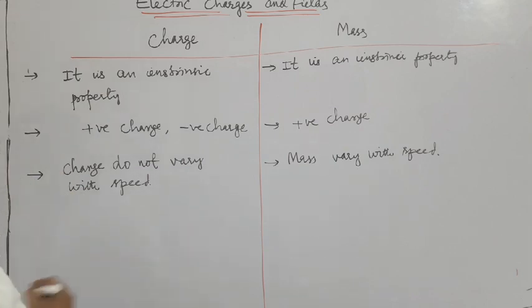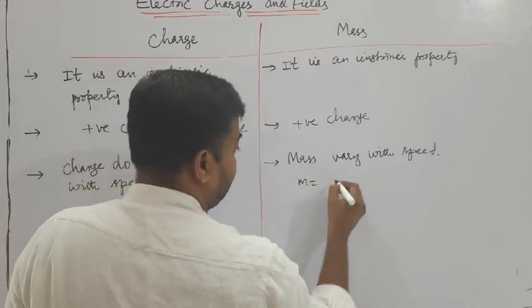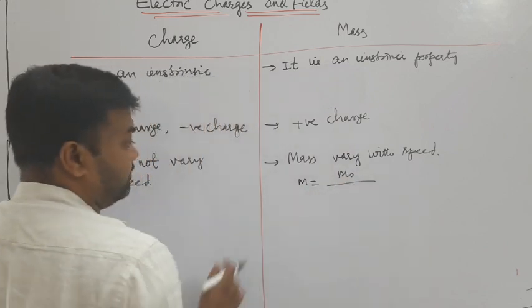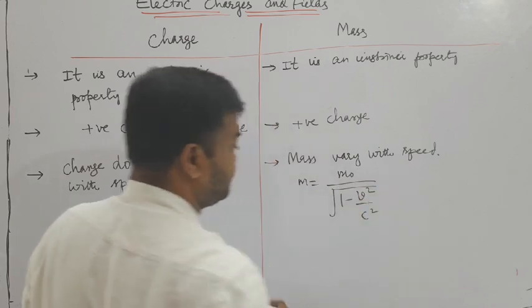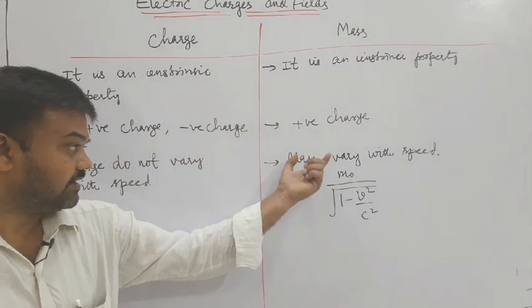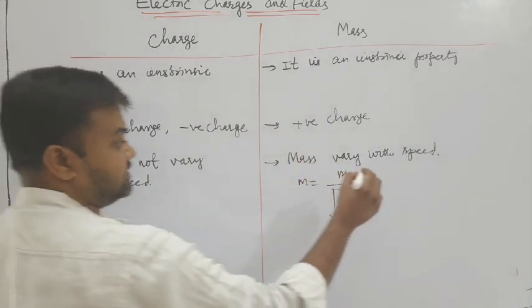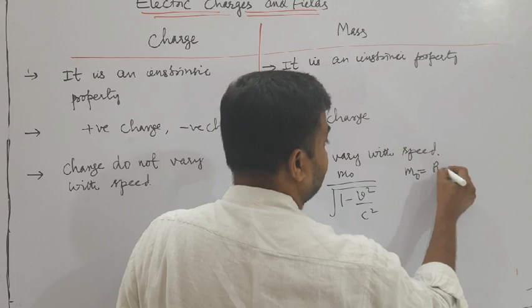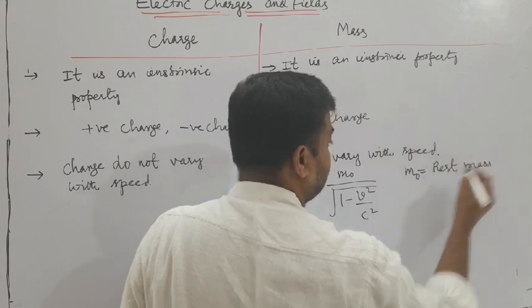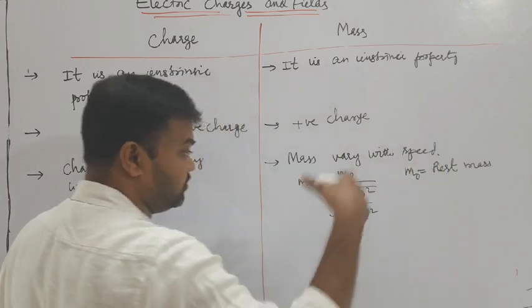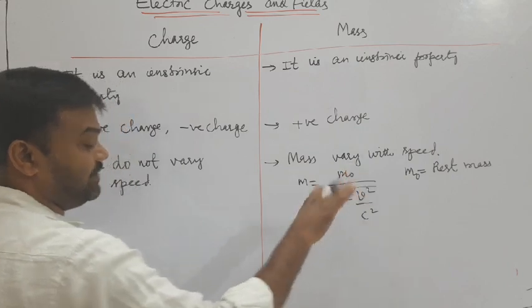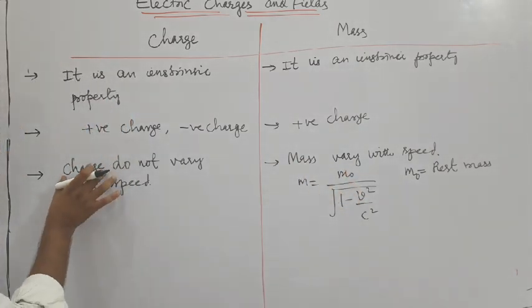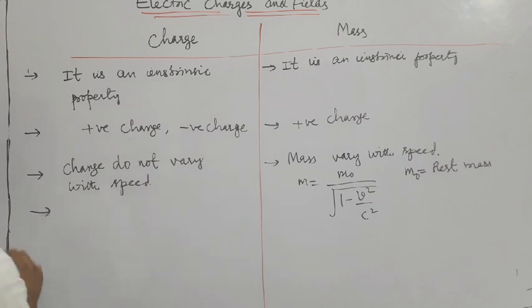That is also one more concept here. Mass varies with speed with m = m0 / √(1 − v²/c²). This is one of the formulas where the mass depends on speed, where m0 is the rest mass. Suppose if this rest mass moves with a speed nearly equal to the velocity of light, then the mass of the body may change. But whereas charge does not vary with speed. That is also one of the concepts we can explain here.